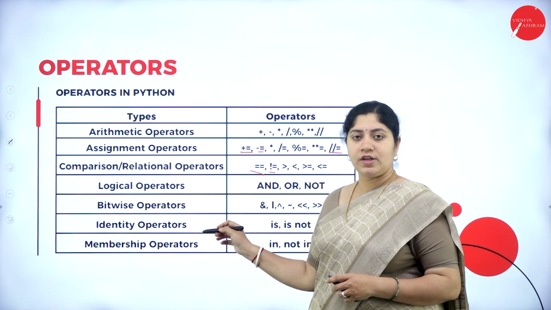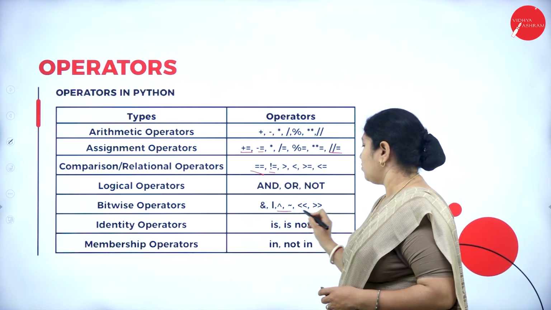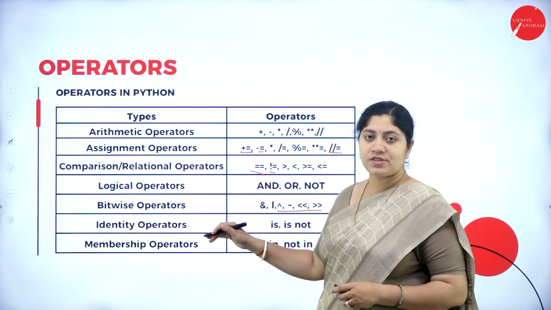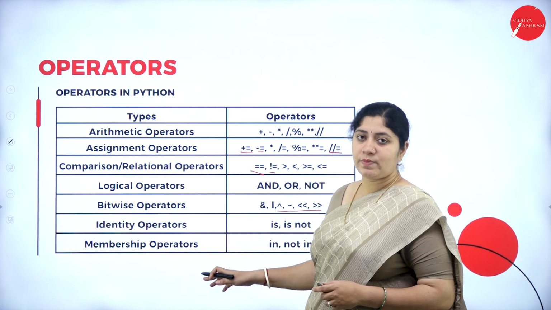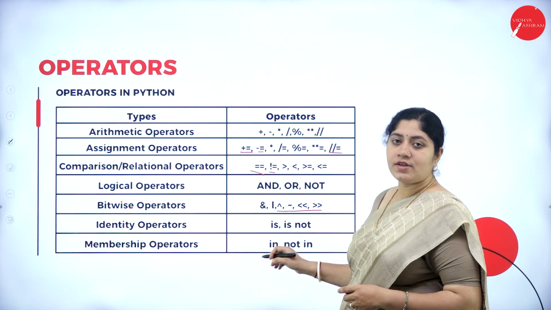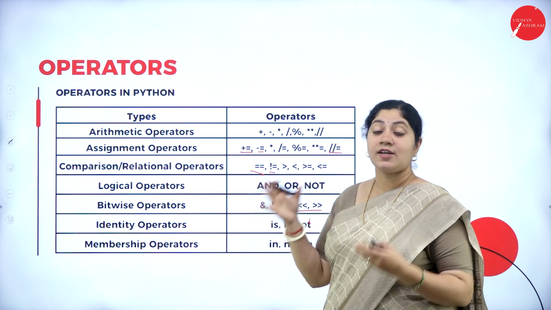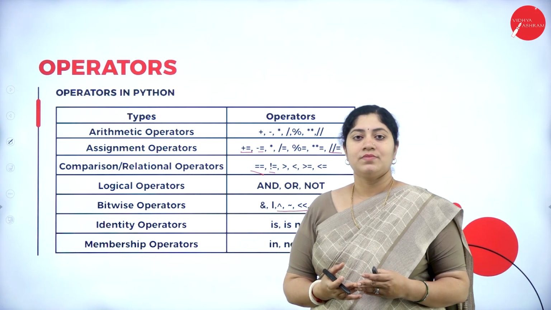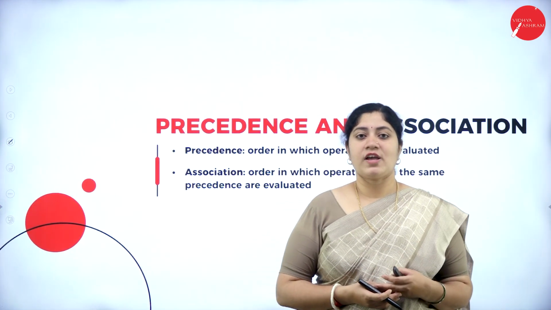Next is bitwise operators. Bitwise operators are bitwise AND, bitwise NOT, bitwise OR in this way. Next one, identity operator, which is none other than is, is not, etc. And next one is a membership operator, which includes operators like in, not in, etc. So these are the different special symbols that are considered as operators, and they are used according to the end users.